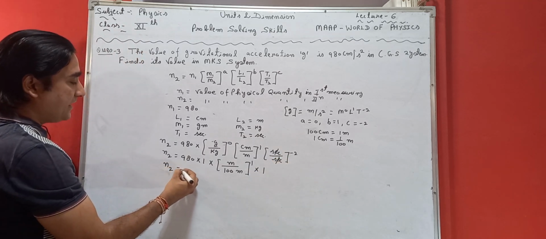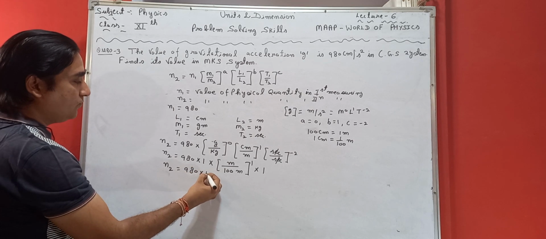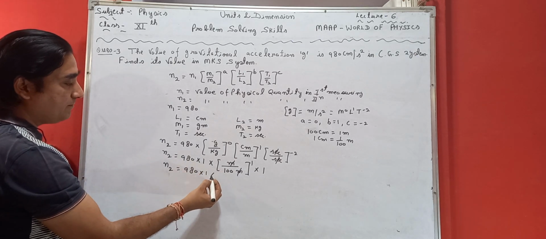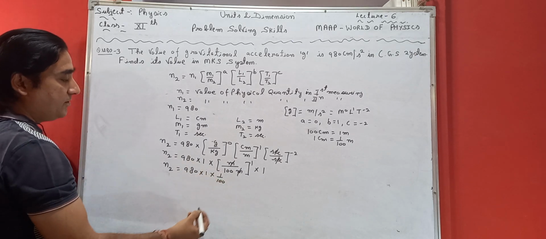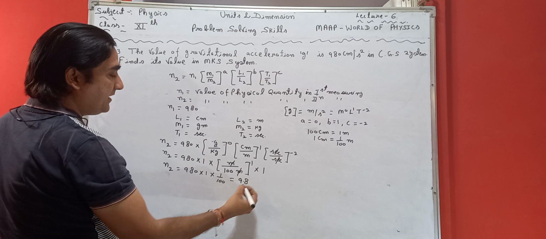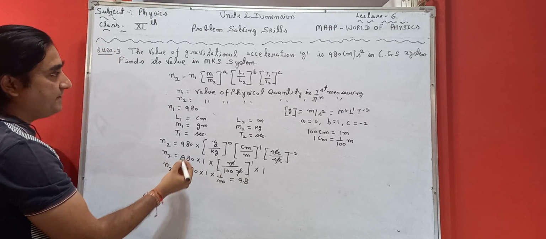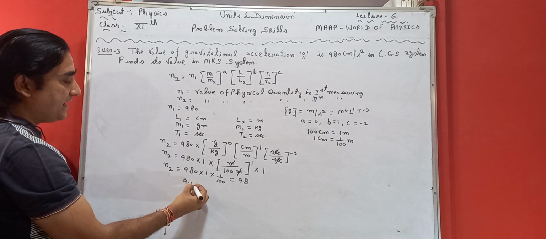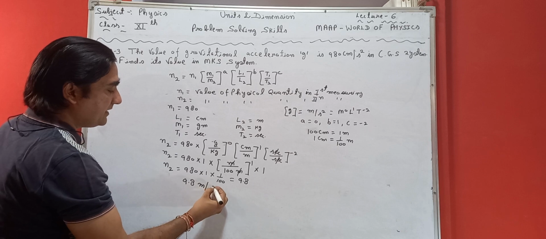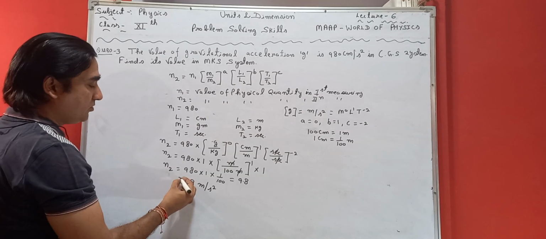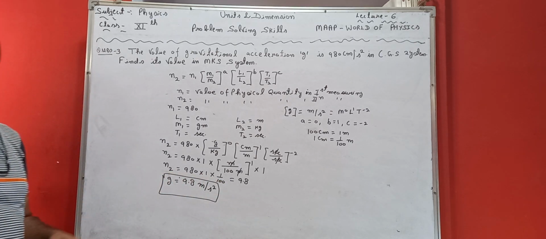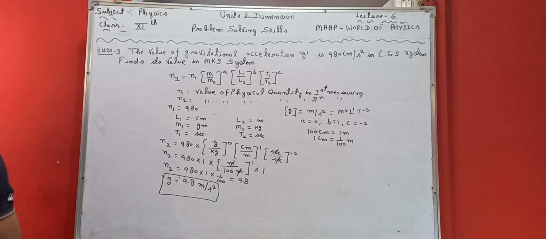So what is N2? N2 is 980 into 1 meter upon 1 meter. The meter will cancel out because it is a pure number, multiplied by 100. If we solve this value, it becomes 9.8. So what is the value in MKS system? It is equal to 9.8, and what is its unit? Centimeter becomes meter, and it is per second square. So the value of g in MKS system is 9.8 meter per second square. Okay.